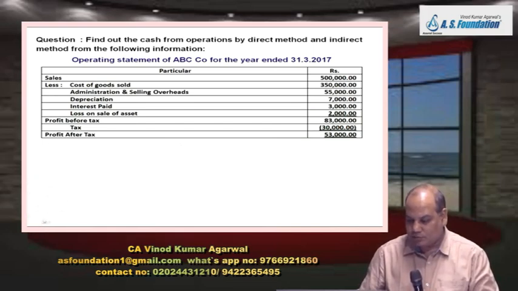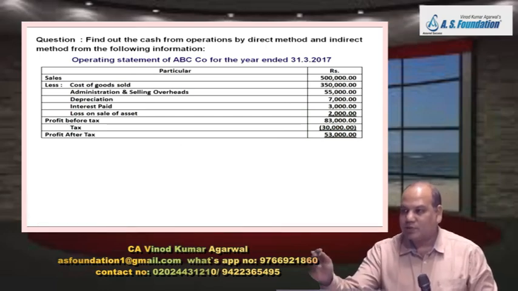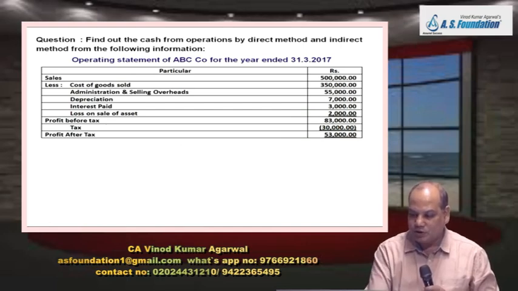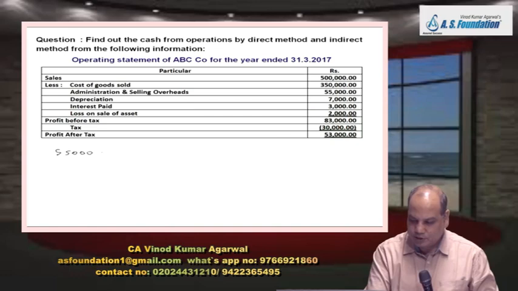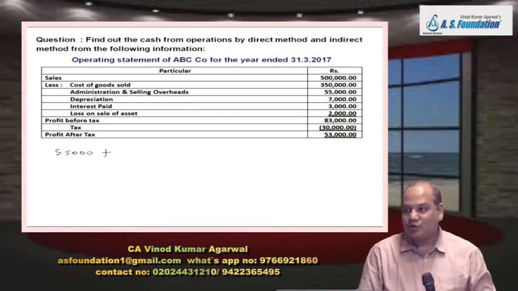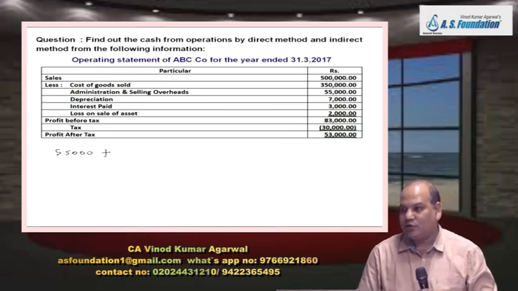So dear student, here also the student directly writes this figure in cash flow statement, which is not right. If in the SOFP you have either prepaid expense or outstanding expense, it means we need to adjust.